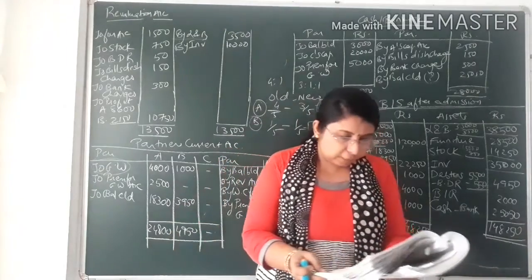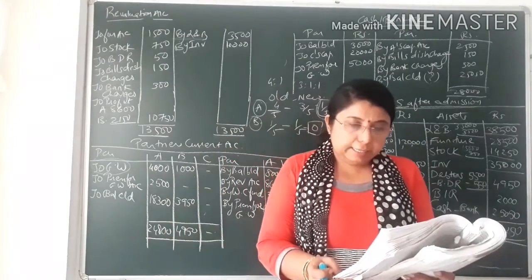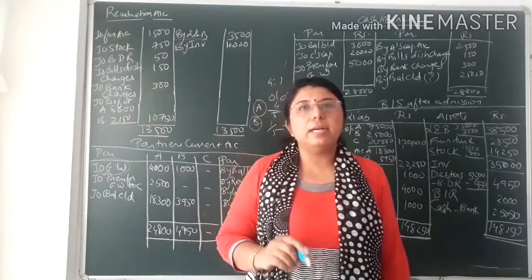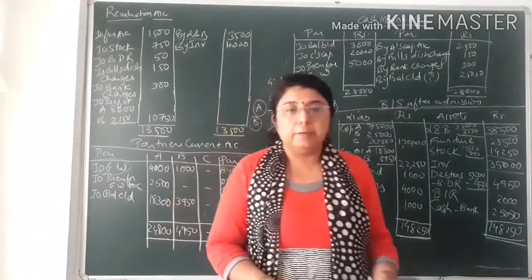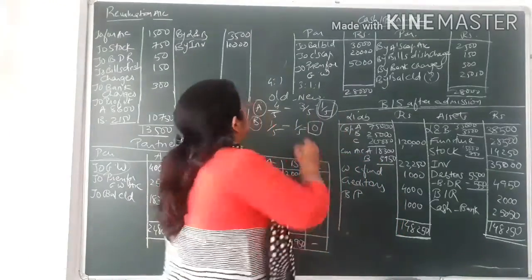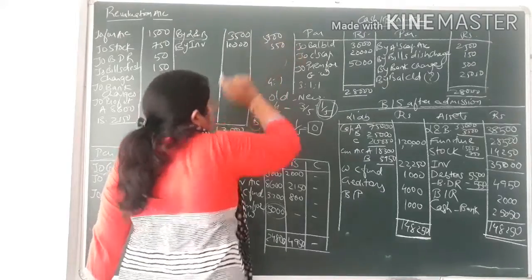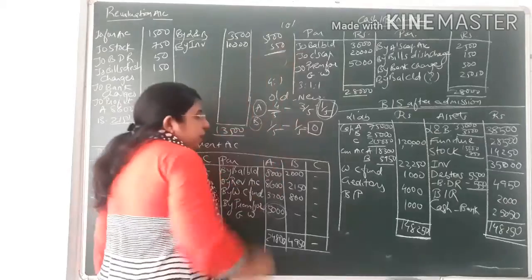Now the fourth adjustment: provision for doubtful debt is to be made at 10% on debtors. On the asset side you can see debtors is given to you as 5,500, and from that bad debt reserve is subtracted, that is 500. Now we have to maintain 10% BDR. For 5,500, 10%, how much would it come? That would come to 550.